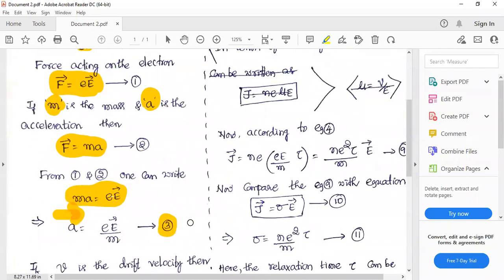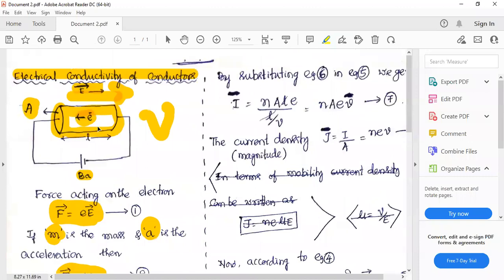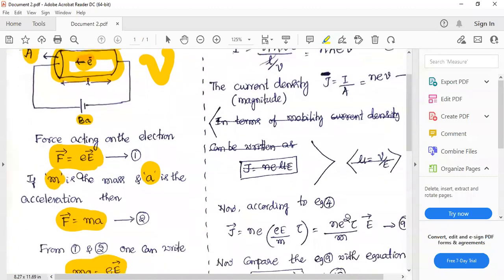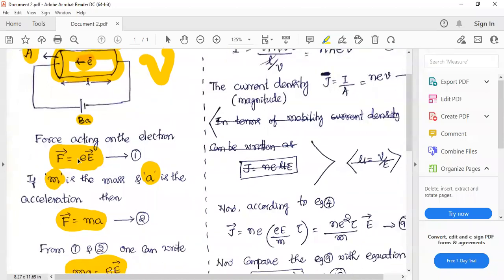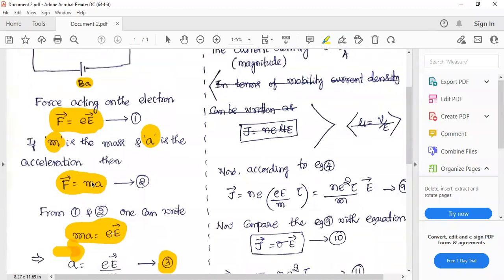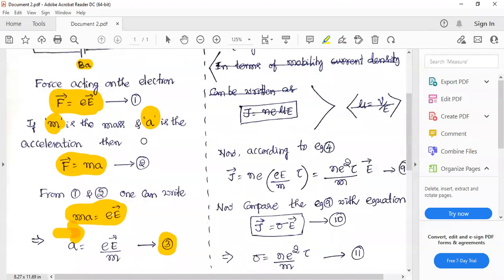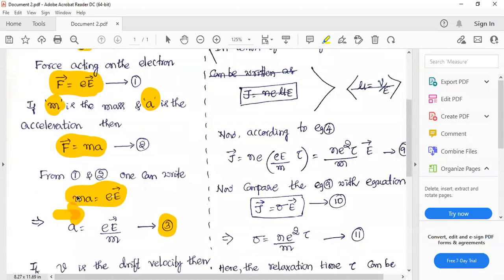These are all very trivial things. Let me remind once again. I have considered a conductor of length L and area of cross section A. For that, I have connected a battery, and you know that the electron starts to move towards the positive terminal with a velocity v, and the force acting on that electron is given by eE. If m is the mass and a is the acceleration of the electron, then that force can be written as m into a. You know that both forces are same: ma is equal to eE.